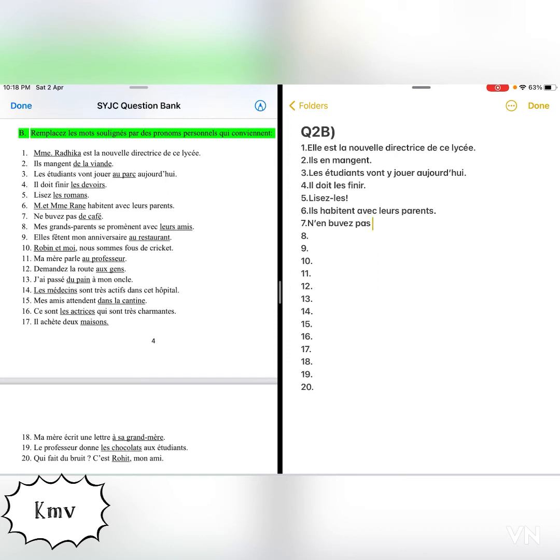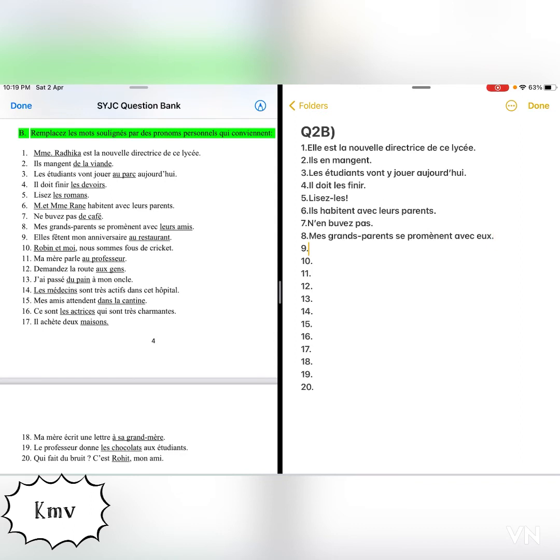Okay. Next one. Mes grands-parents se promènent avec leurs amis. So now what is the underlined word over here? Leurs amis. And if you pay attention, it is coming after the preposition. So here we will use pronoun disjoint. Why? Because it is coming after the preposition. So what will be the answer? The answer will be mes grands-parents se promènent avec eux.